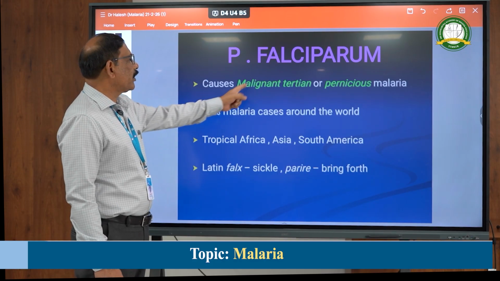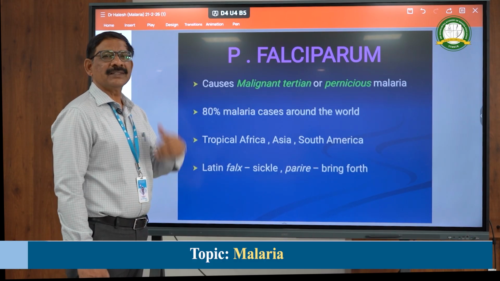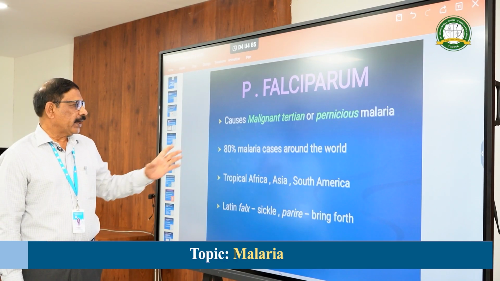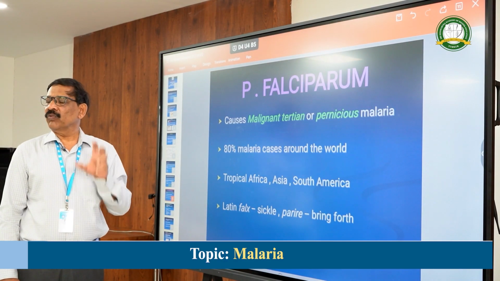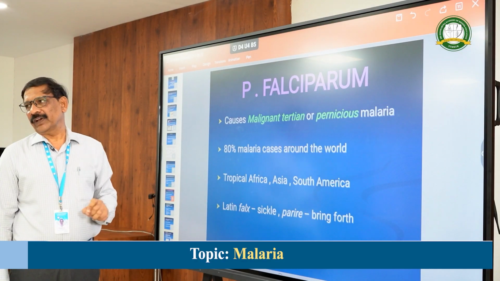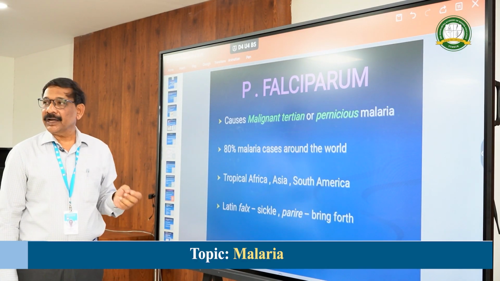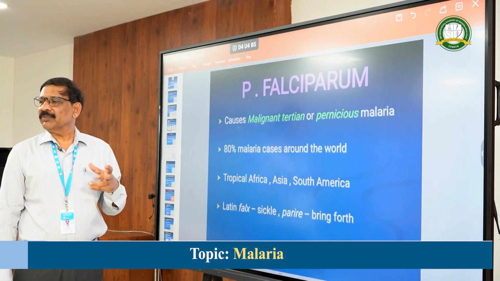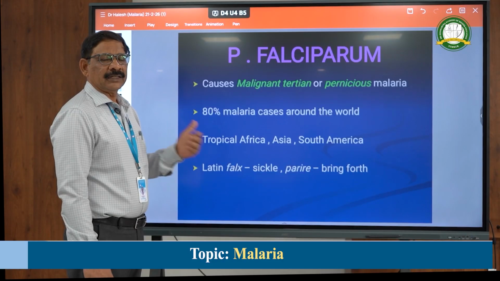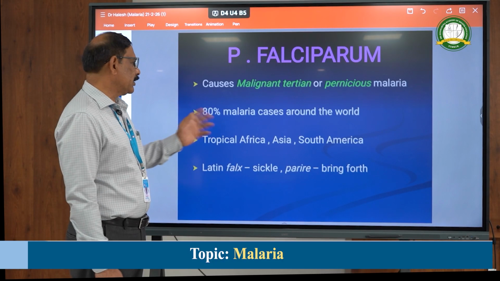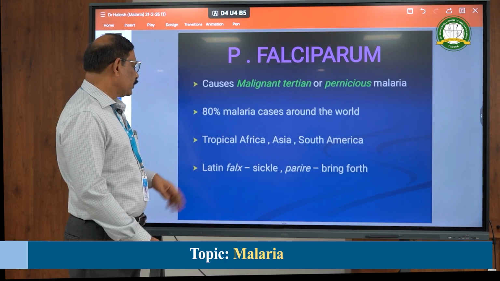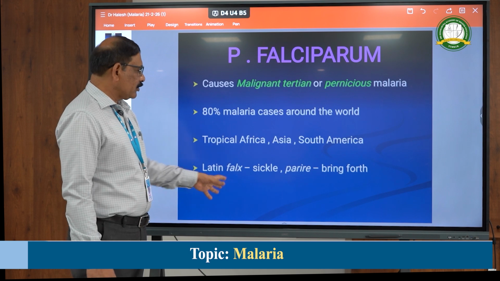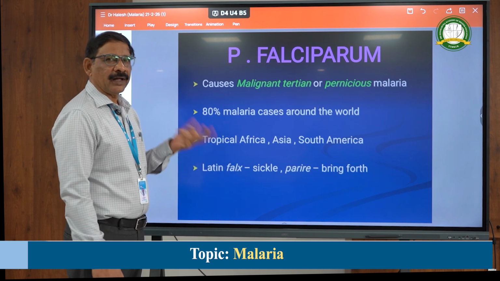because it goes for malignant tertian malaria, otherwise called pernicious malaria. It has a lot of complications. 80% of the malaria cases in the world are Plasmodium falciparum globally, whereas in India falciparum is about 40%, reaching 50%, and the other 50% is vivax. It is called falciparum because the gametocytes are sickle shaped or banana shaped,